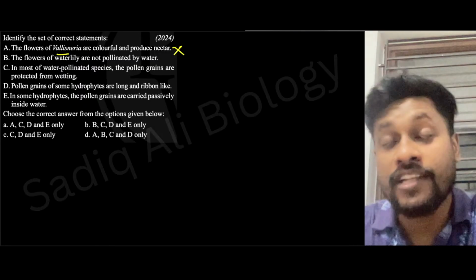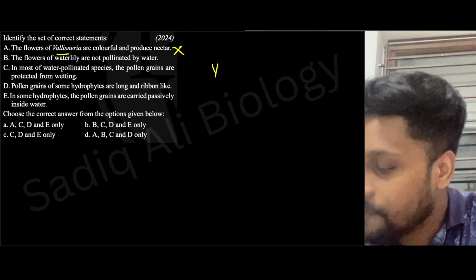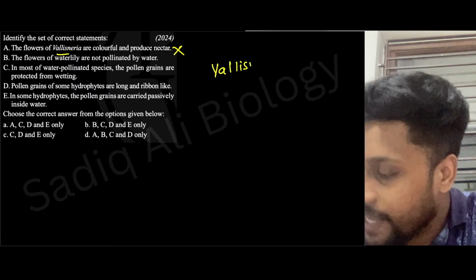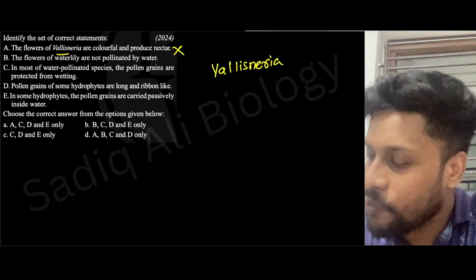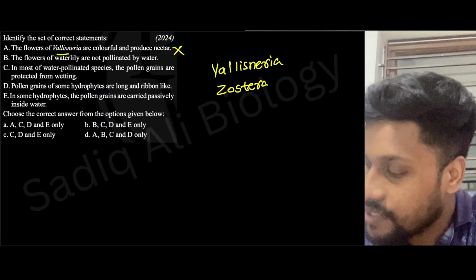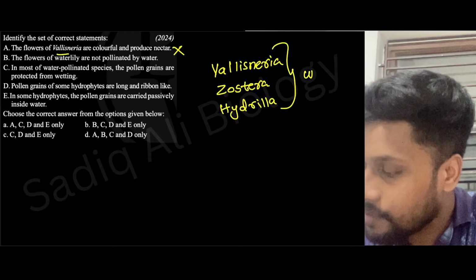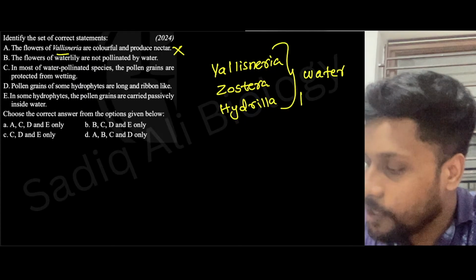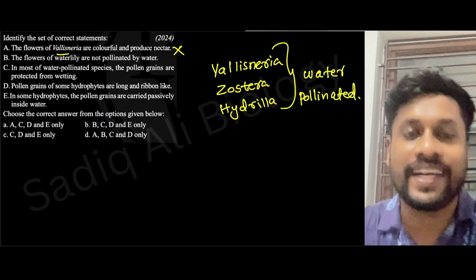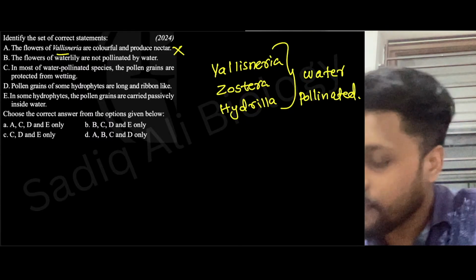The water pollinated plants given in our NCERT are Vallisneria, Zostera or seagrass, and even Hydrilla. In water pollinated plants there won't be any color or fragrance, because they need not attract anyone. Because of that, the first statement is wrong.